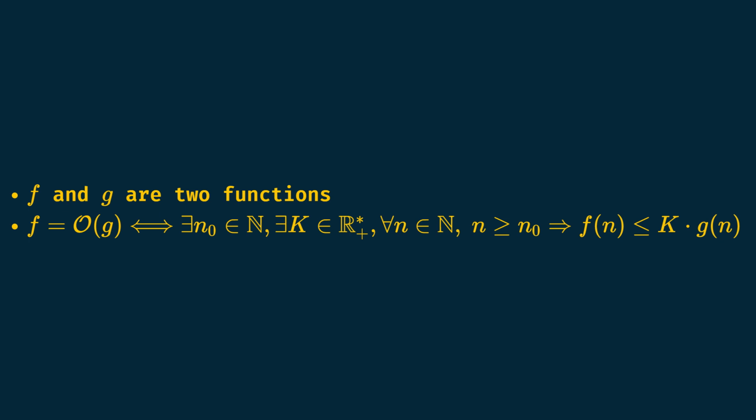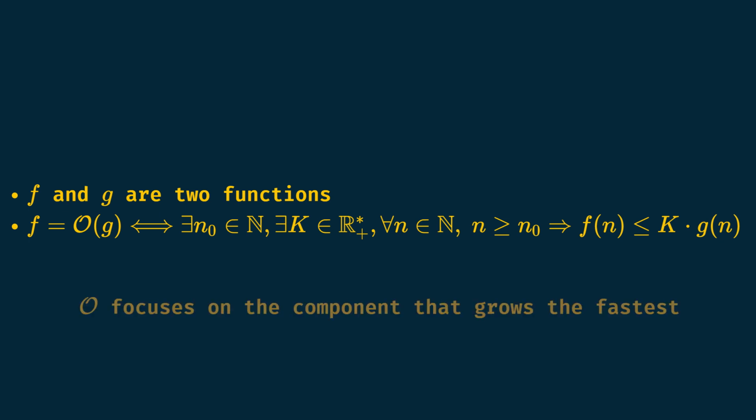The big O notation allows us to express the complexity in terms of the component that grows the fastest, discarding what matters less. For instance, let's call P1, P2 and P3 the three functions expressing the exact number of operations for the problems 1, 2 and 3 depending on the length of the input list.